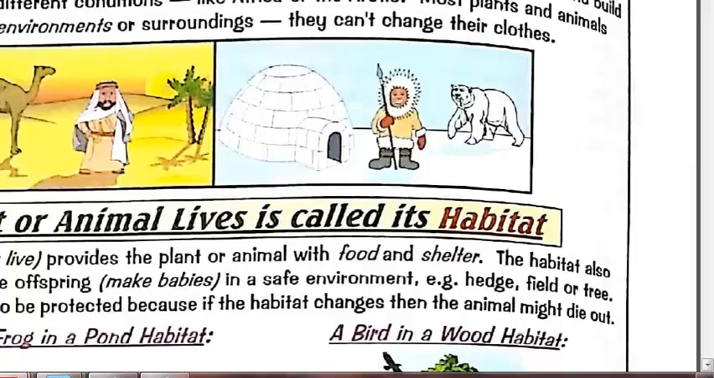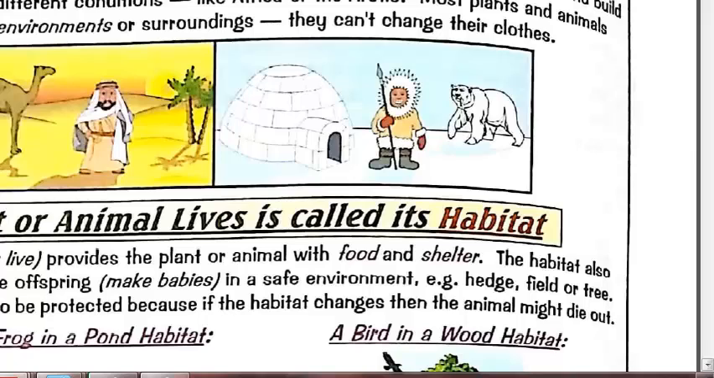Humans can live all over the world. We can live in any place: the Sahara Desert, which is very hot, or Greenland, which is very cold and icy. We can wear different clothes according to the place in which we are living. If we live in the Sahara Desert, we will wear light clothes as the weather is very hot, while if we live in Greenland or somewhere very cold, we will wear heavy clothes to